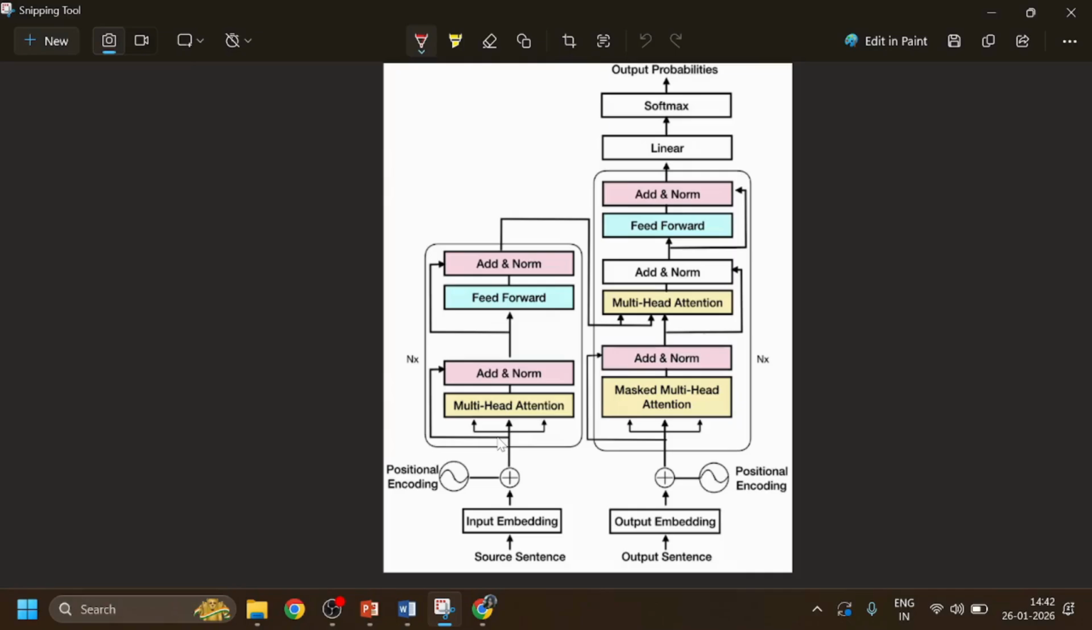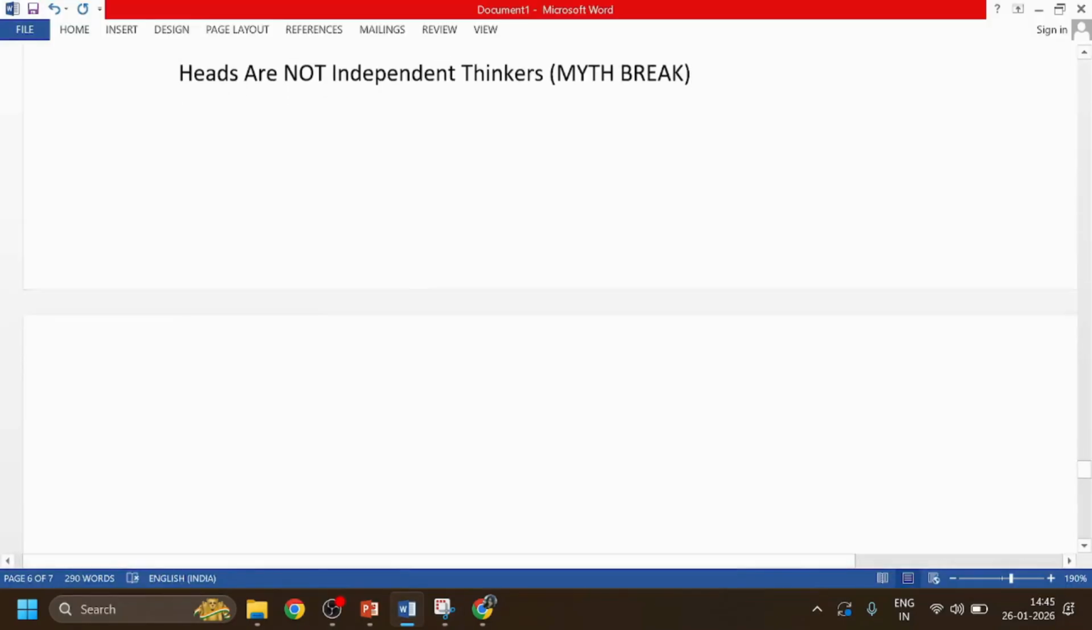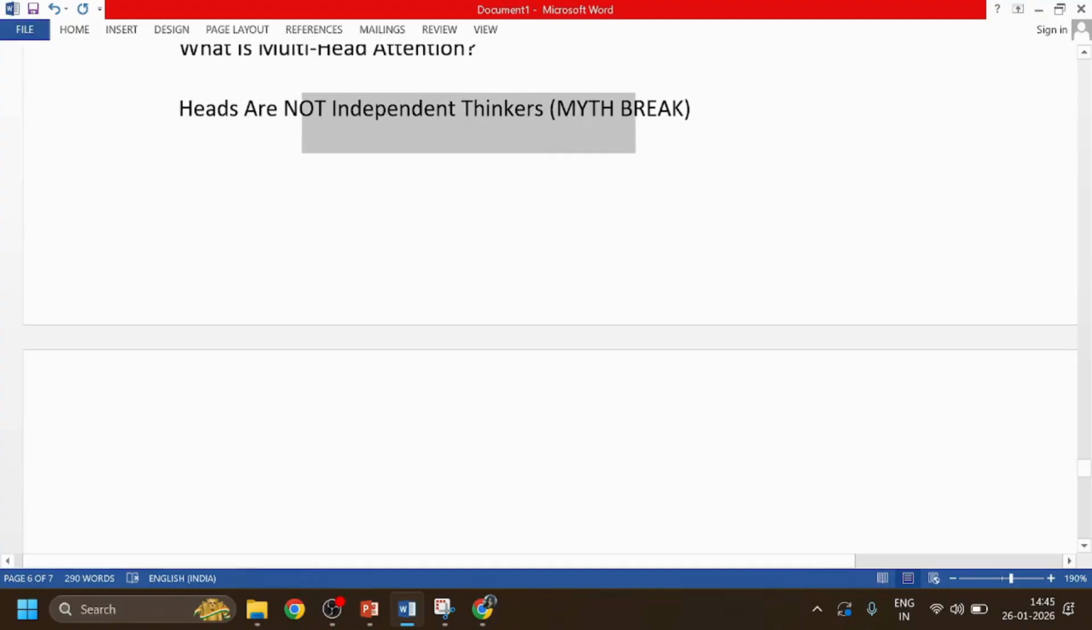Think of each attention head as a different lens. One head may focus on grammar, another head on meaning, another on long range dependency. None of them is smarter, they are just different. Heads are not independent thinkers. Attention heads are not mini brains. They don't reason, they don't vote, they don't debate. They just compute different attention patterns.